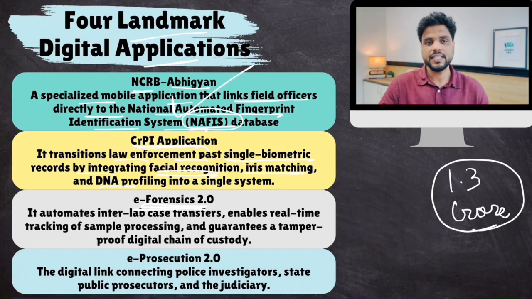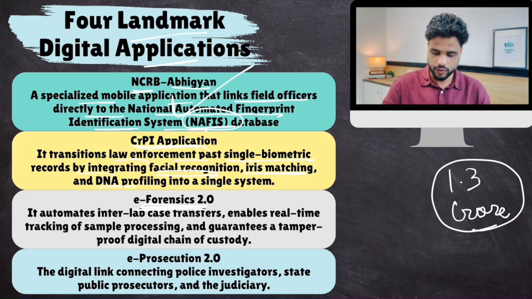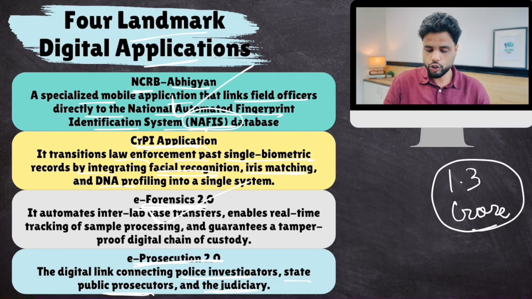Now, all these forensic labs have been integrated via a single application. And e-prosecution. This is an app that links police investigators, state public prosecutors, the lawyers, and the judiciary on one single app so that they can communicate better. This is the entire thing.